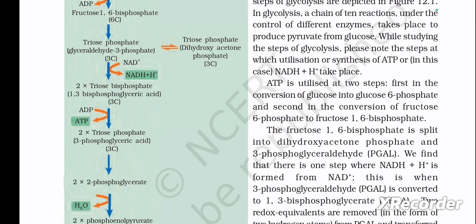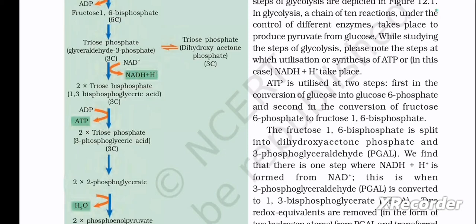First, in the conversion of glucose into glucose 6-phosphate, and second, in the conversion of fructose 6-phosphate to fructose 1,6-bisphosphate. The fructose 1,6-bisphosphate is split into dihydroxyacetone phosphate and 3-phosphoglyceraldehyde, PGAL.